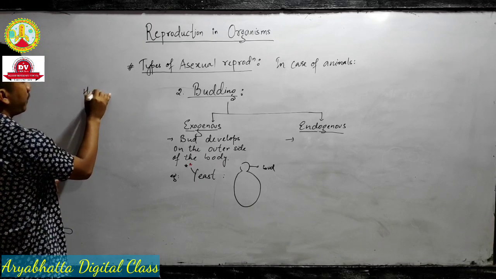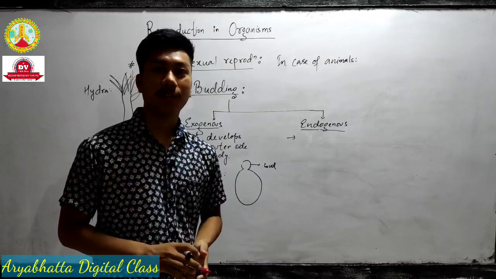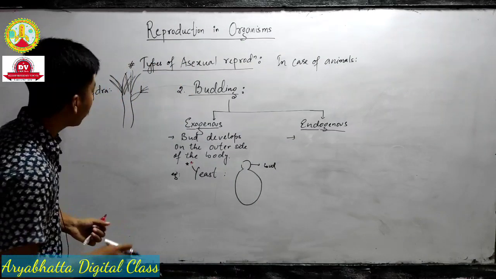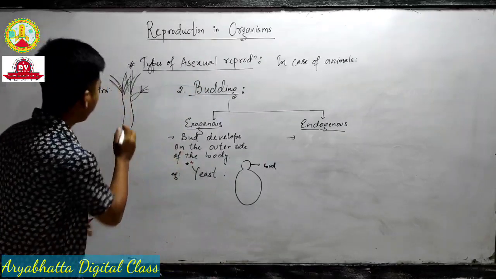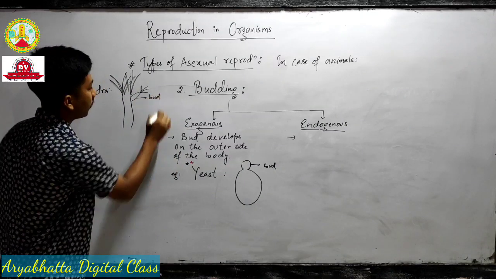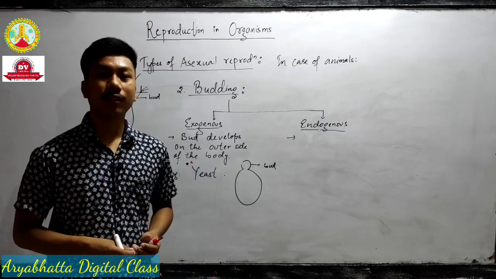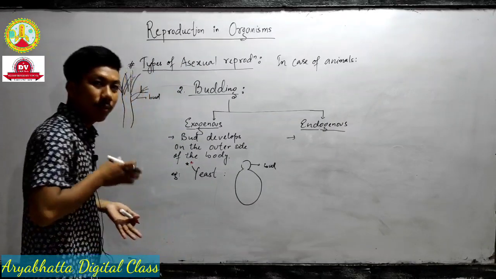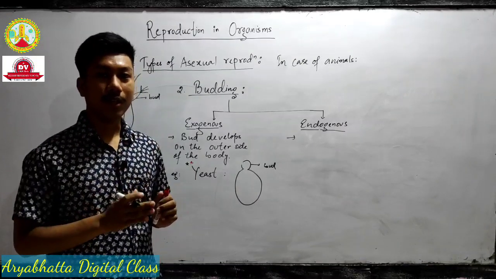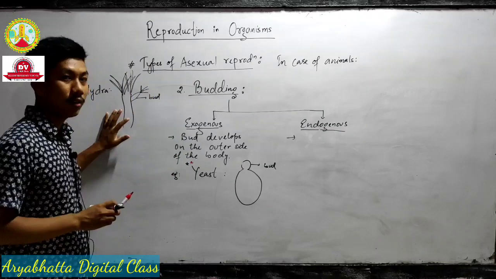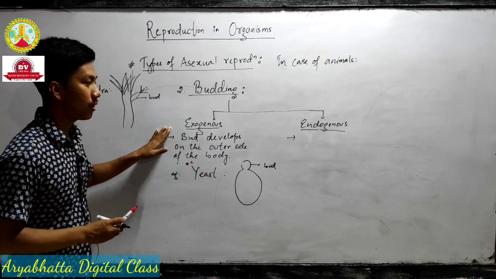In case of exogenous budding, we can take another example, Hydra. You have seen the structure of a Hydra in practical class in first year. There are tentacles present, and on the outer side of the body a small tiny bud develops. This bud is attached partially, and when it becomes mature and grows to its size, it detaches from the body surface of the Hydra and gives rise to a new individual. This is the process of exogenous budding.